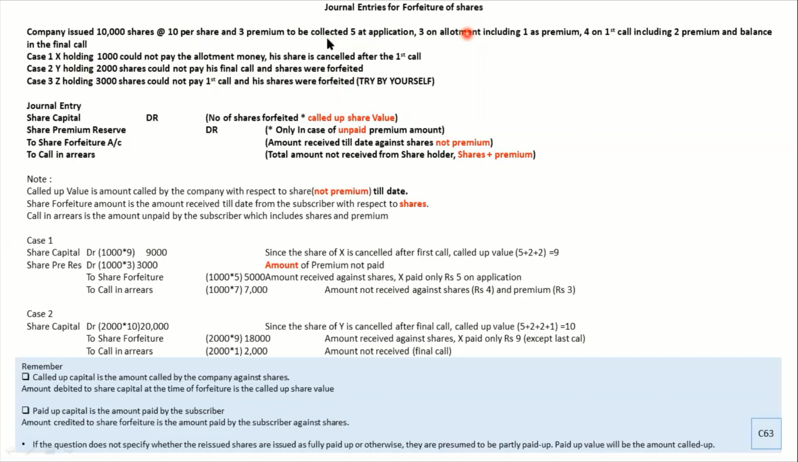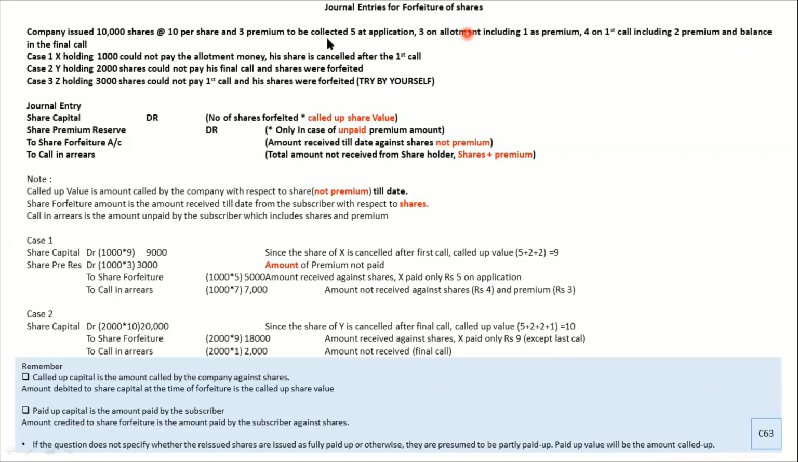So 5 plus 3, 8. 8 plus 4 is 12. So out of 13, 12 rupees has been collected. So what you have not collected is the balance 1 rupee, which you are supposed to collect in the final call. Okay. So now what would be the journal entry for that one?